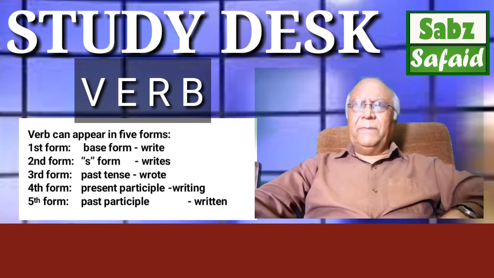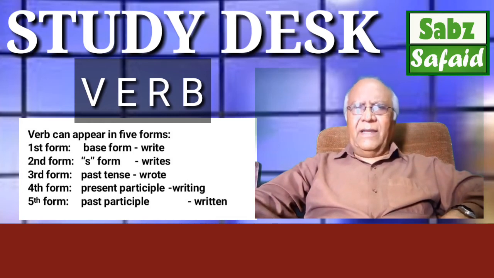But for the participles, the present participle and the past participle, you will see that these two verbs need a helping word. For example, you can't say I writing. This writing needs one word to help it to give a meaning.